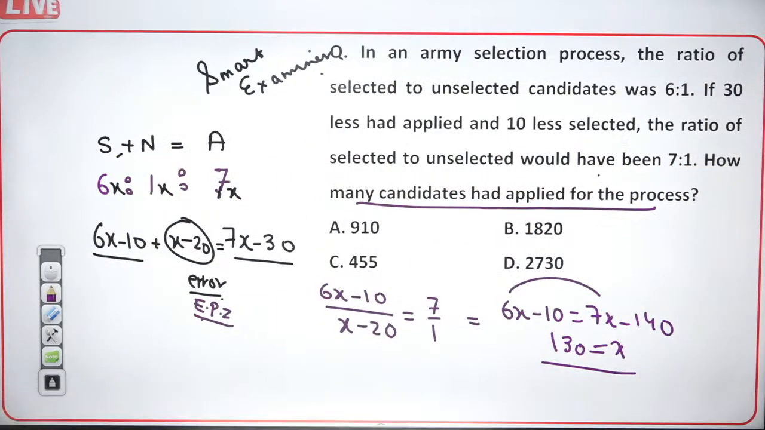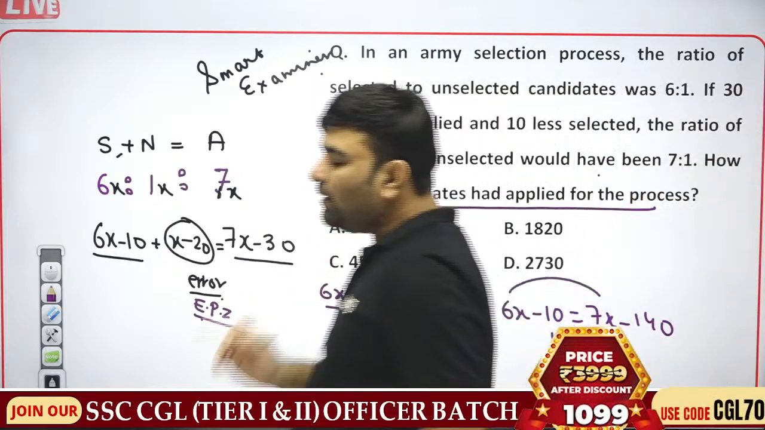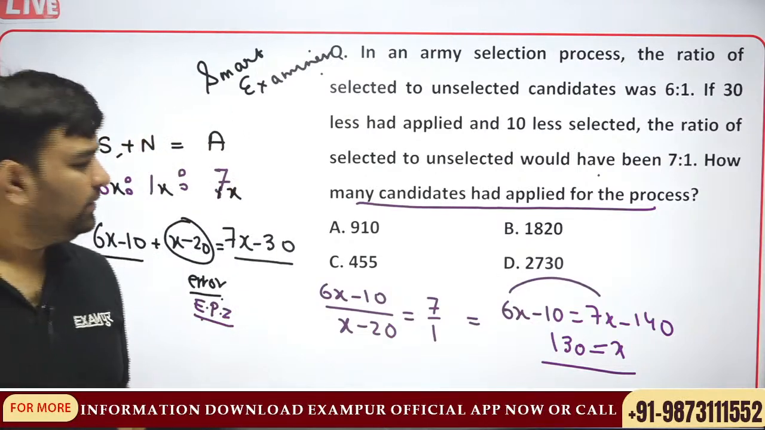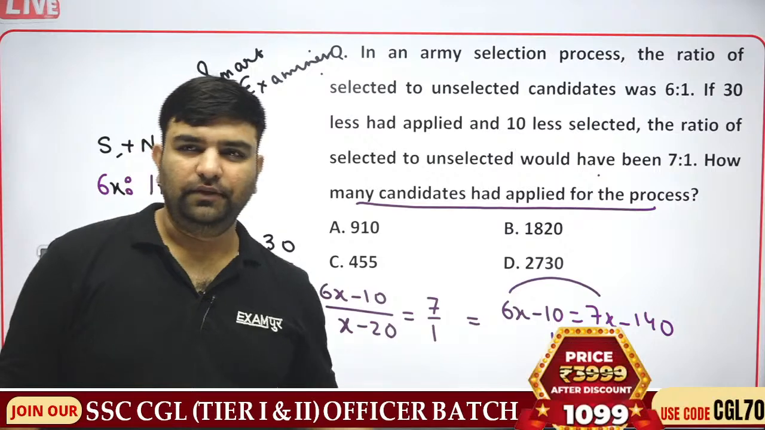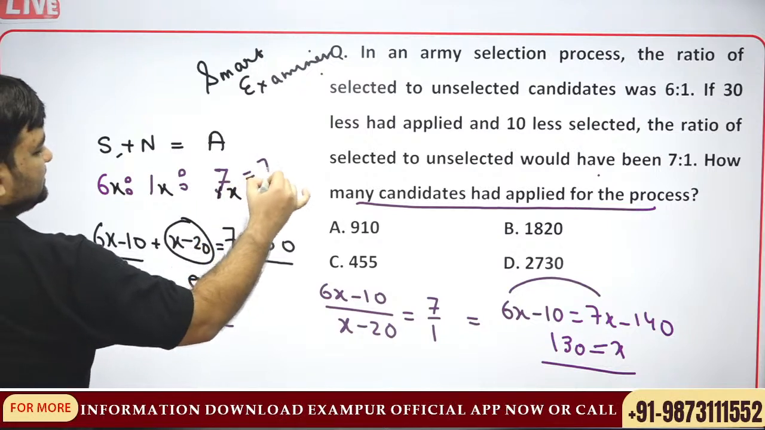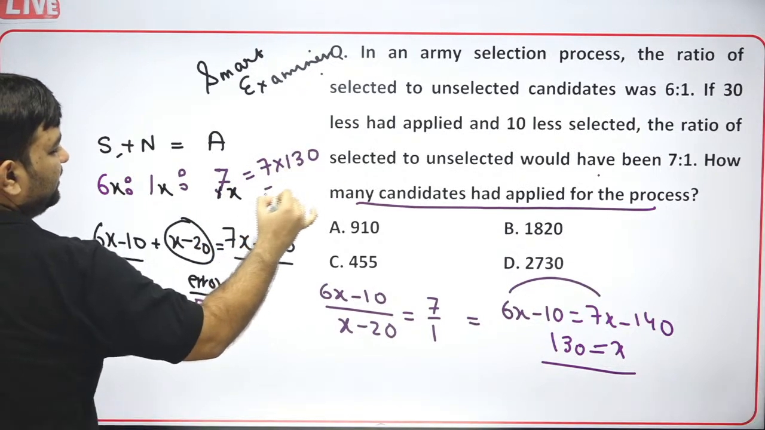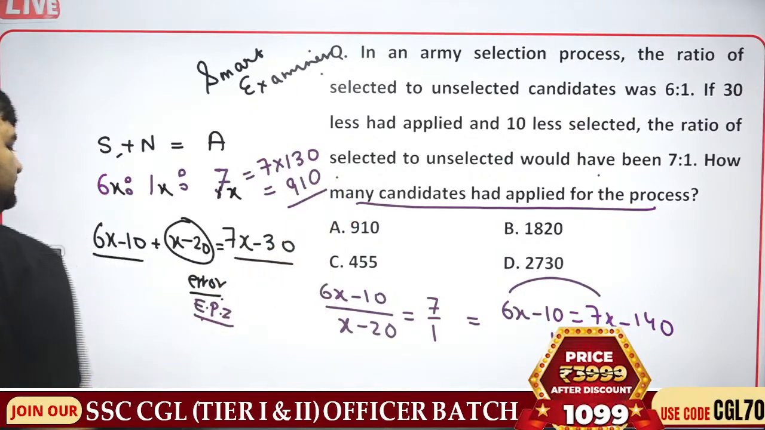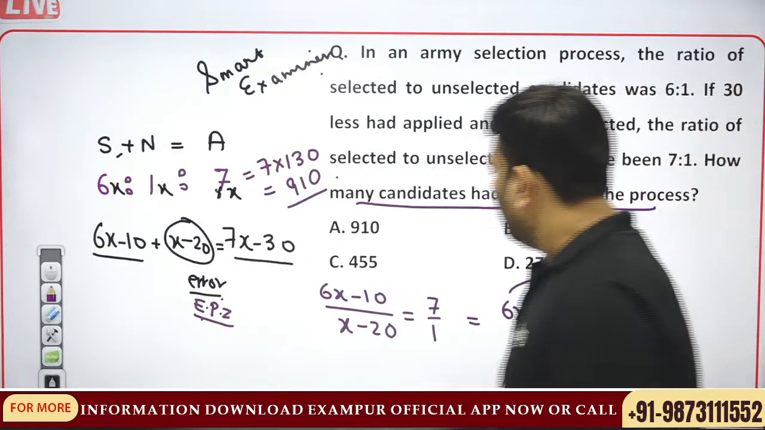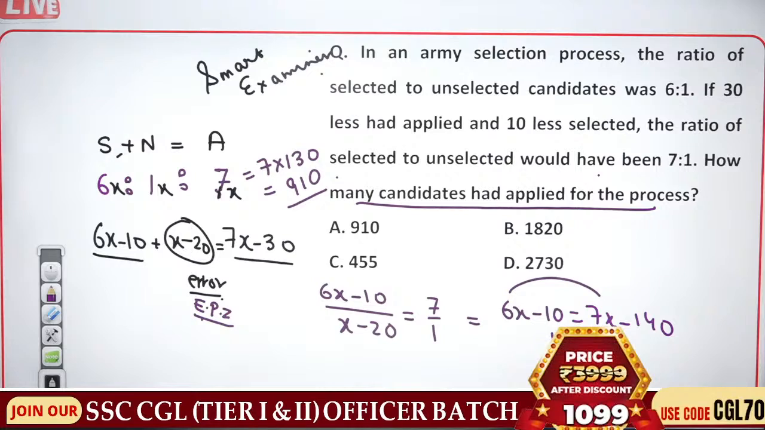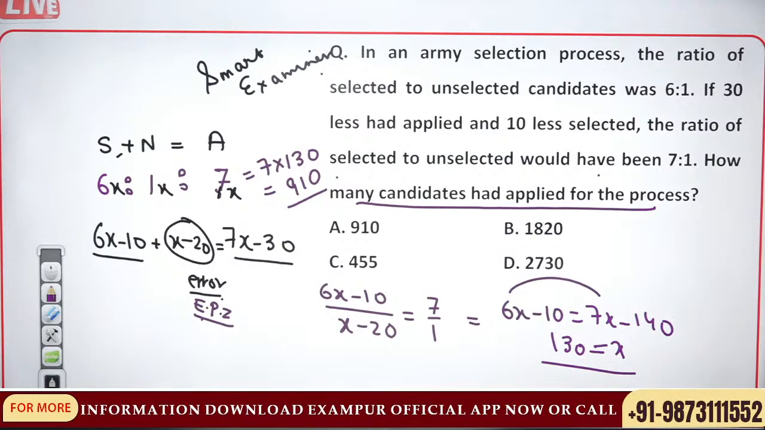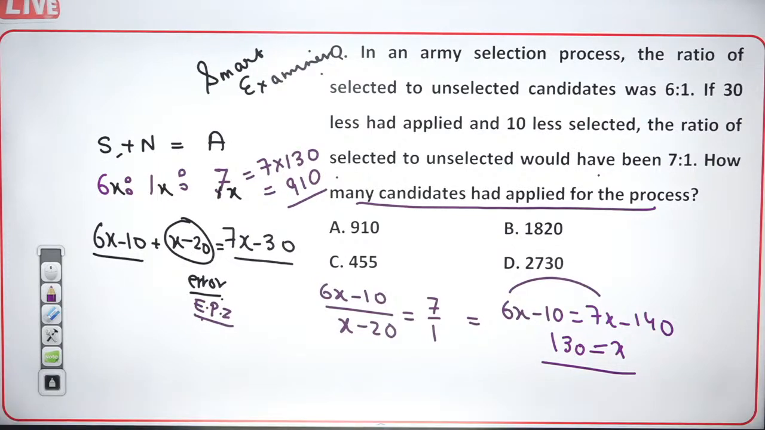Yeah, you can do it that way as well. You can avoid calculating the unselected as well, but if you want to find out, that is the way. X is 130, so total applied are 7 into 130, that is 910. You can do it by selection upon total applied as well, but this you must know.